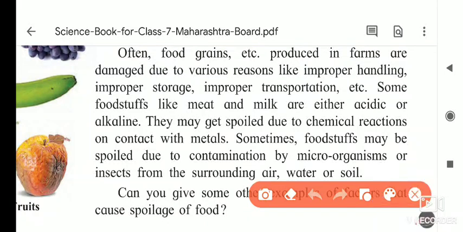Often food grains and so on produced in the farm are damaged due to various reasons like improper handling, improper storage, improper transportation. The grains we produce in the farm also get damaged.